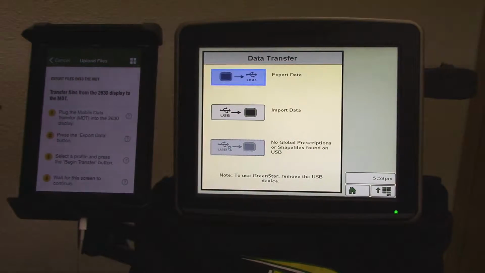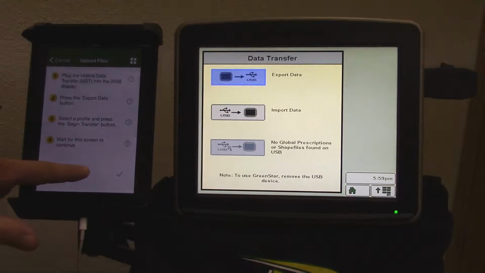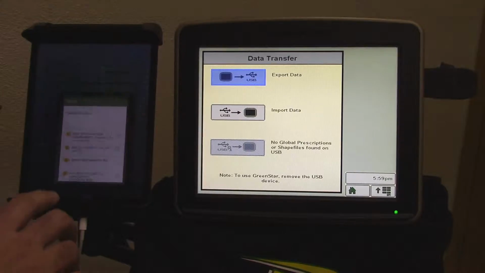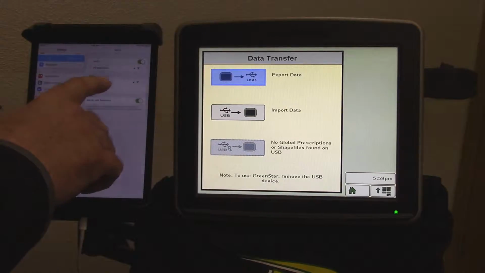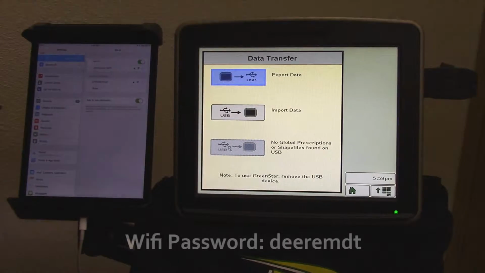Go to your phone or tablet and slide the check mark at the bottom of the screen to the right. A new list of instructions will appear explaining the next steps. Exit the app and open your device Wi-Fi settings. Then search for John Deere MDT Wi-Fi network and connect. For first-time connections, enter the Wi-Fi password, which is Deere MDT.